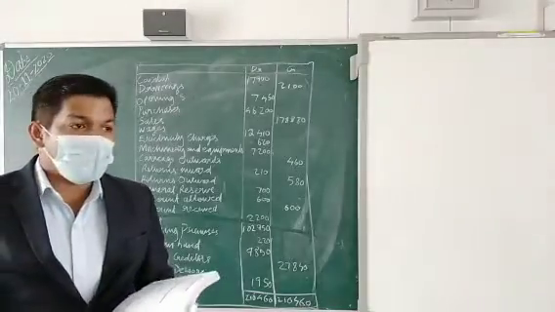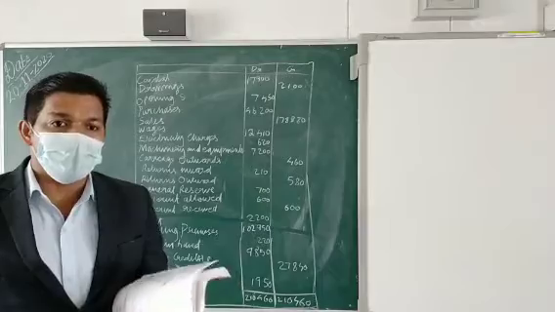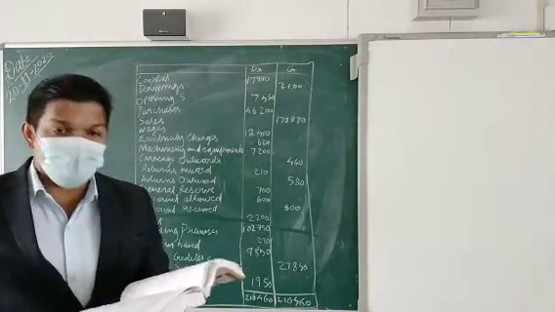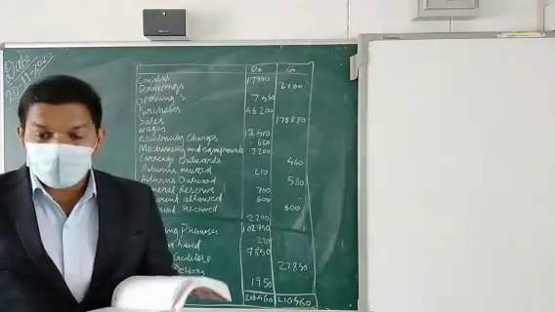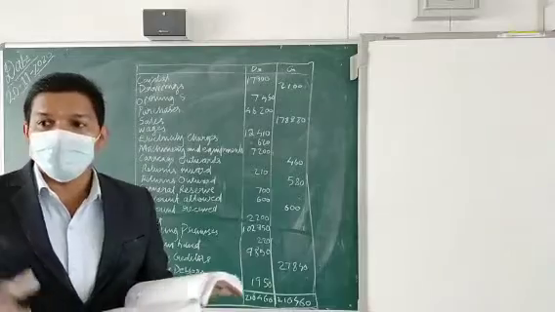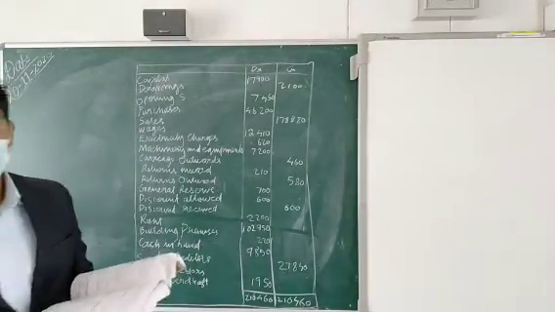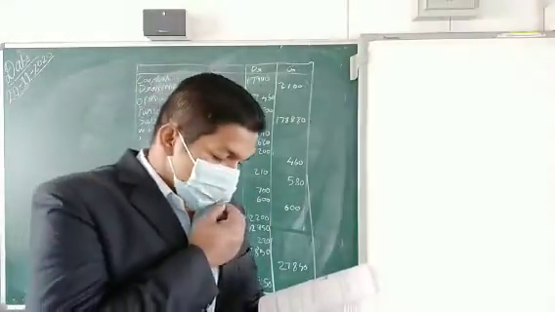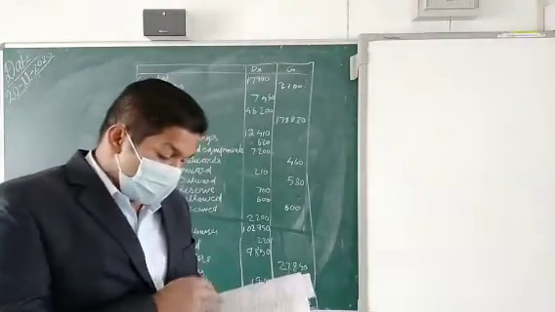There is a box given there, and I have already told you to study it. It lists the debit balances and credit balances of personal accounts, meaning which things are to be written on the debit side and which on the credit side. When you see it, you can find it.